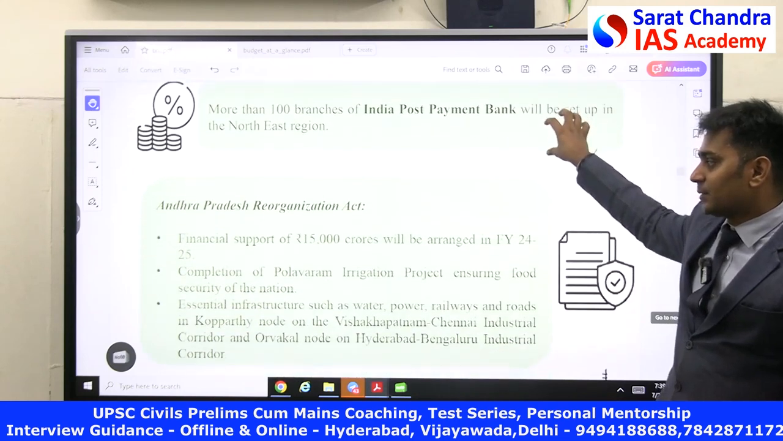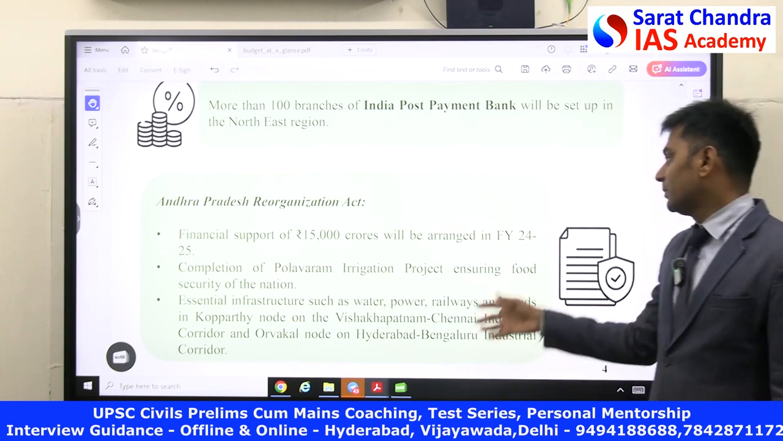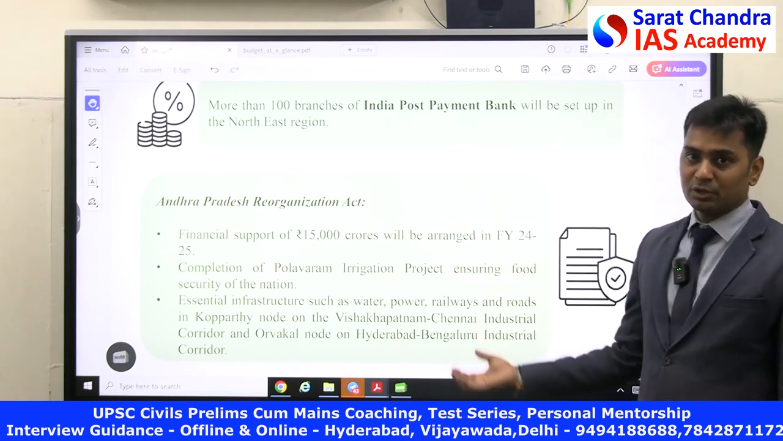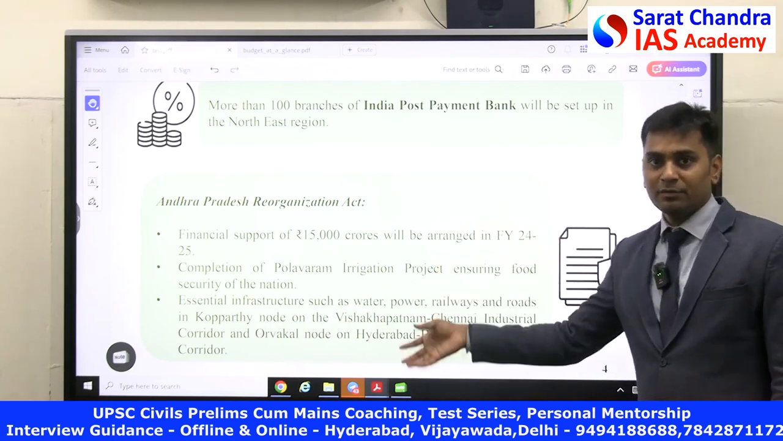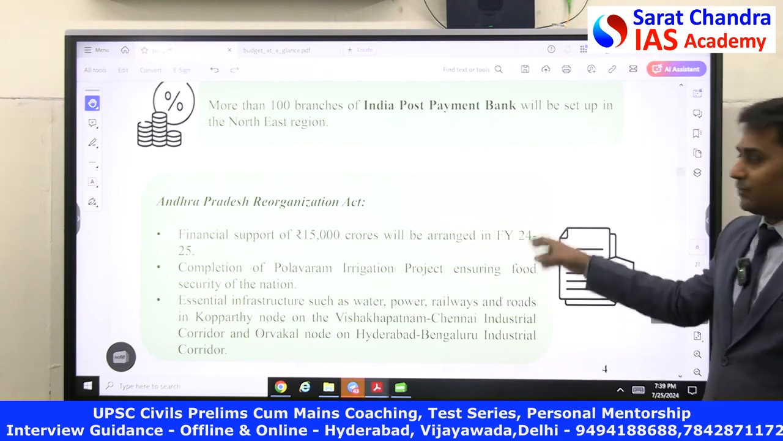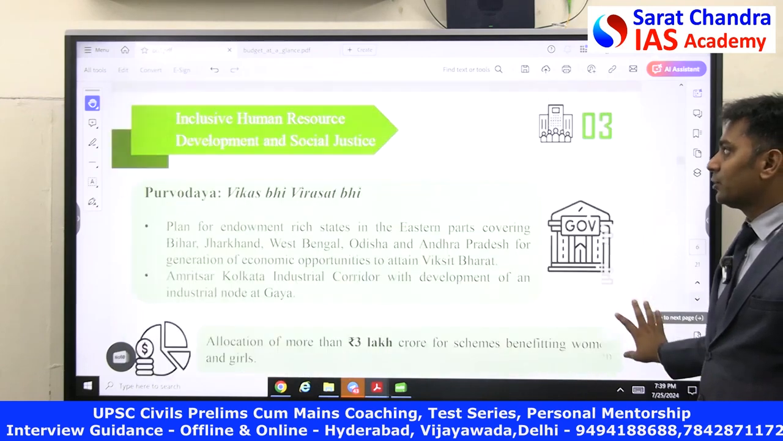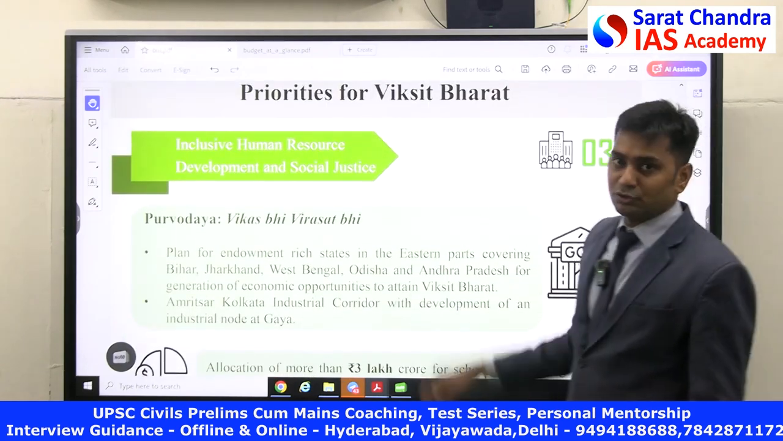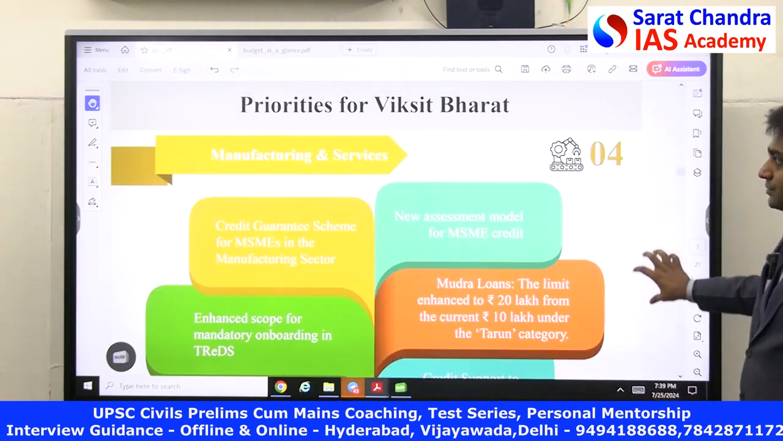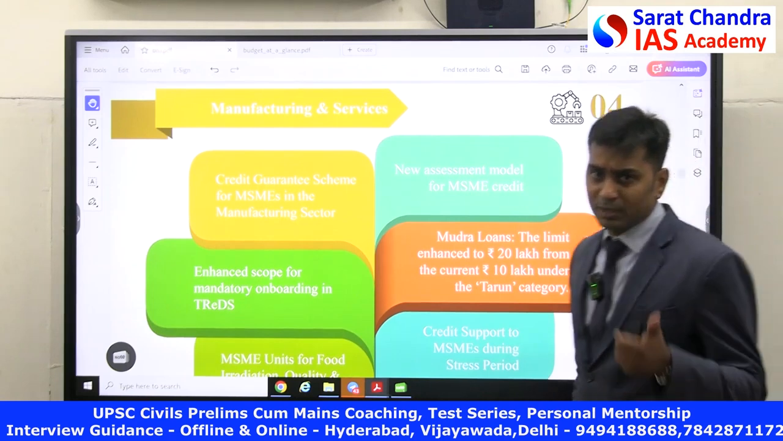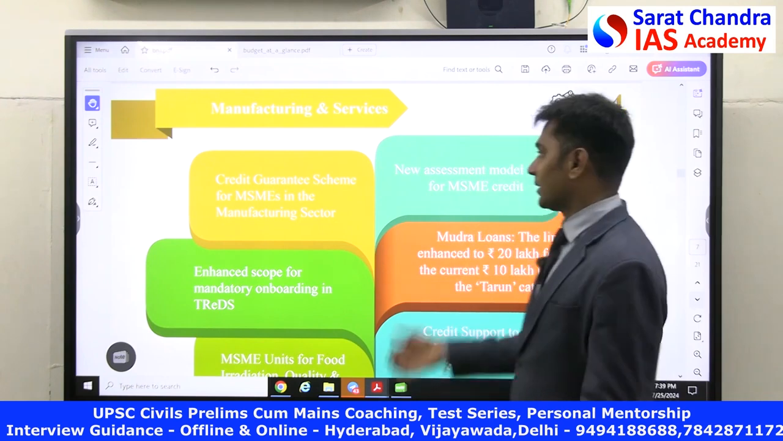The last one is for Andhra Pradesh. There is a special package for this, where a financial support of 15,000 crores will be arranged, and the completion of the Polavaram irrigation project is also mentioned in this budget. So 2 things from Andhra Pradesh, along with the development of an infrastructure node for Andhra Pradesh, they have developed. Through this mechanism, what they wanted to do is ensure that there is human resource development and there is development of social justice.